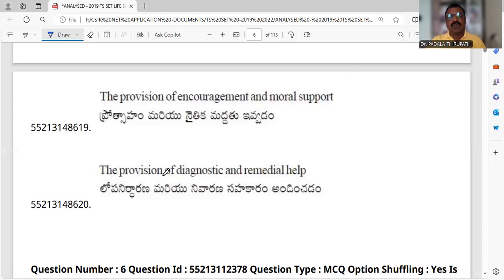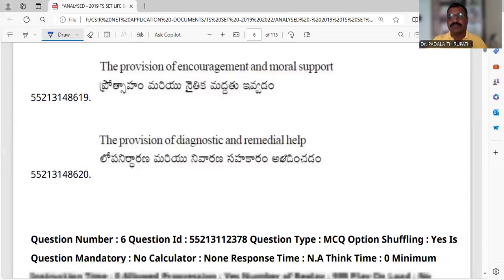And with the provision of diagnostic and remedial help, we can definitely identify which type of qualities or abilities the students have. The guts of the students are identified by the teacher whenever we are teaching.